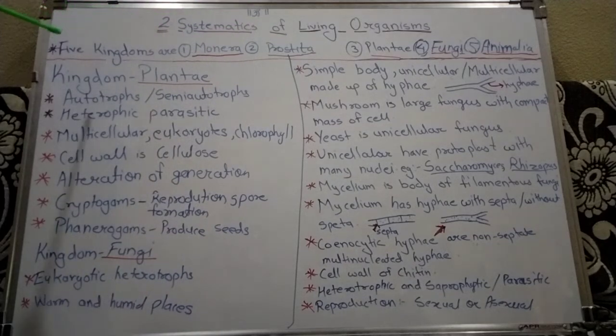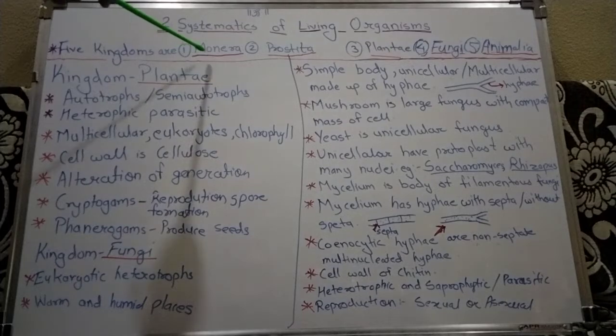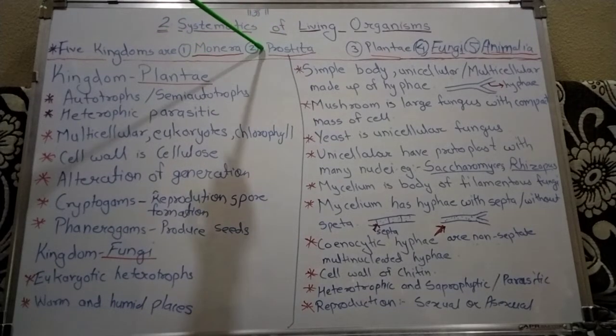Now we all know that this five kingdom system shows phylogenetic relationship, meaning there is an evolutionary relationship between these five kingdoms. The evolution takes place from one kingdom to the second, to the third, fourth and fifth, as given by R.H. Whittaker in the five kingdom system. These are kingdom Monera, Protista, Plantae, Fungi, Animalia. We have already studied kingdom Monera and kingdom Protista in detail.